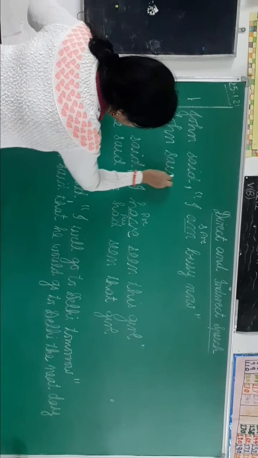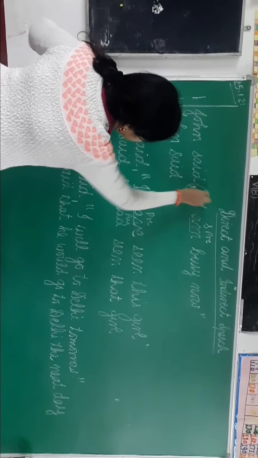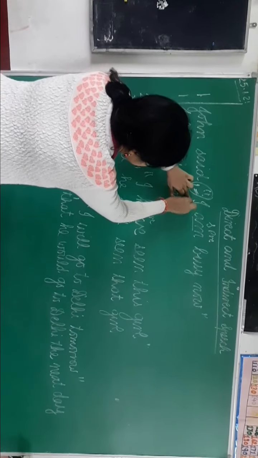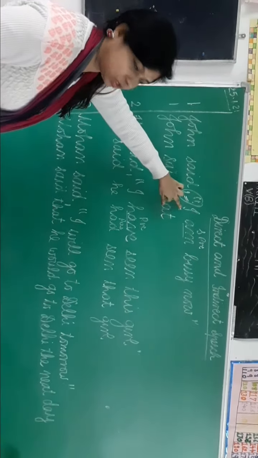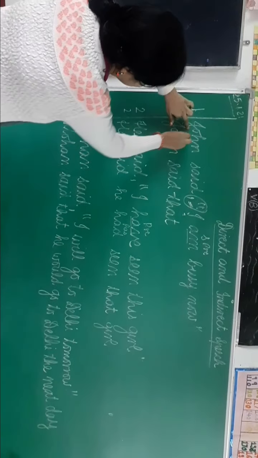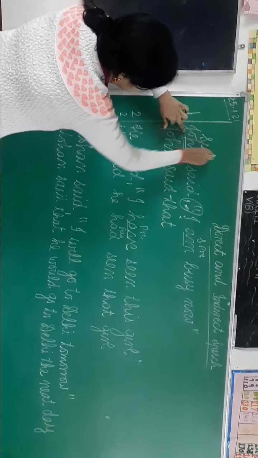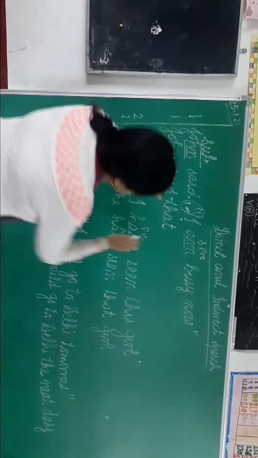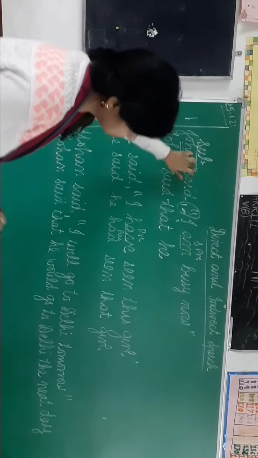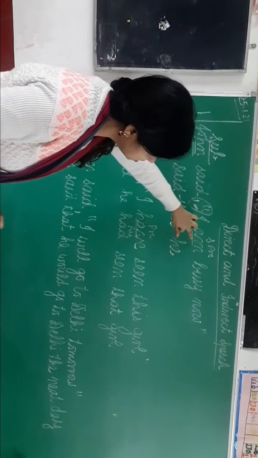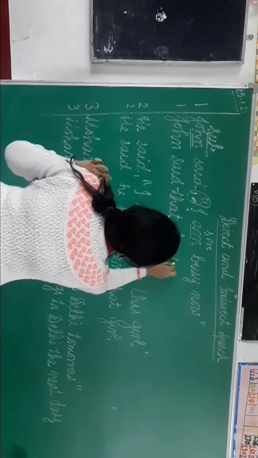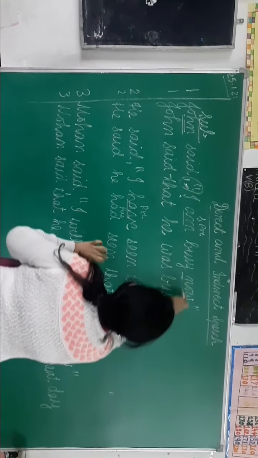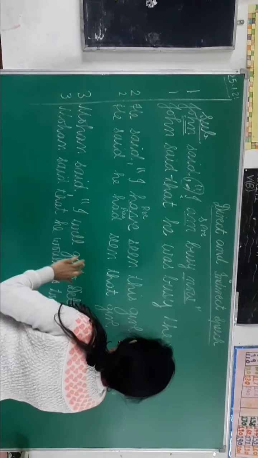John said. Now you have to replace inverted commas with the conjunction that. Now this is a pronoun, a first person pronoun. So for first person pronoun I have told you the rule that you have to see the subject of the reporting verb. This is the subject. So you have to change according to this. So John said that he. Okay. Now this is simple present tense. Simple present will change to simple past. So he was busy. And now we change into then. Is that clear to you, children?